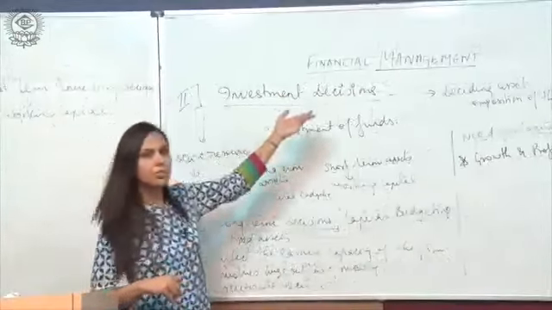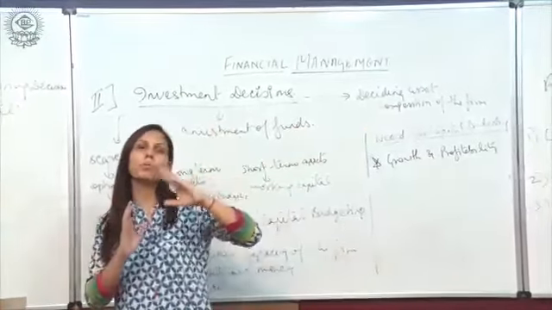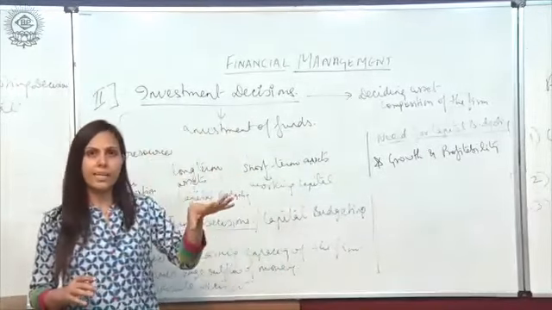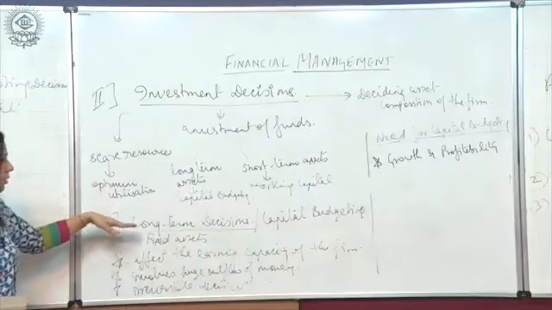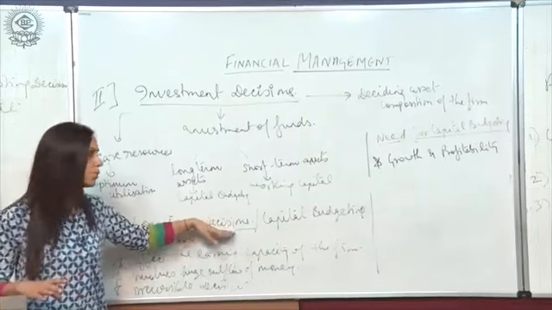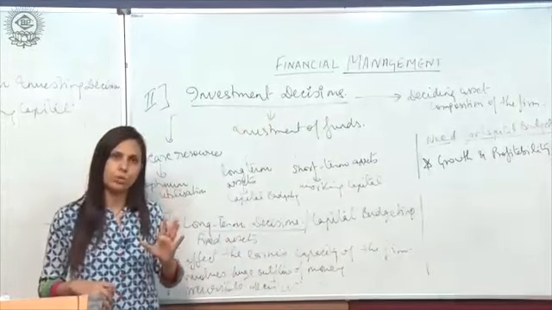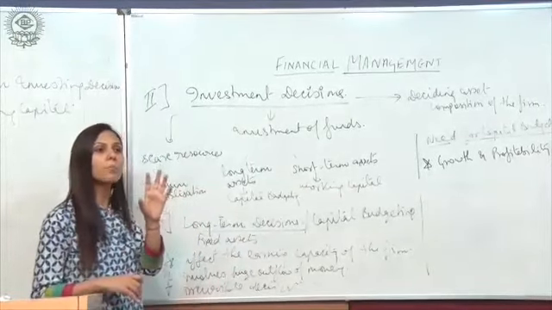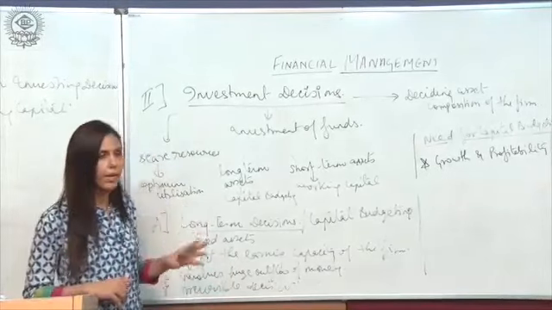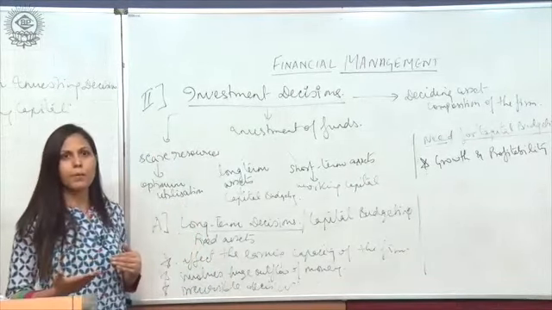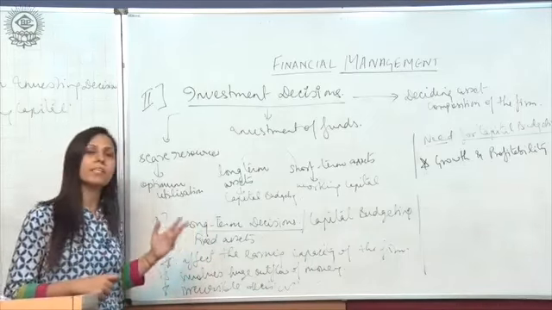Investment decision also decides upon the composition of the firm. Composition of the firm means the ratio of the fixed assets and the current assets, fine? Let's come to the long-term decisions, right? Long-term decisions means the decisions related to the purchasing of fixed assets, that is called capital budgeting. It means how much amount we are going to invest in buying fixed assets, like for example a building, furniture, or any machinery. They are the fixed assets.